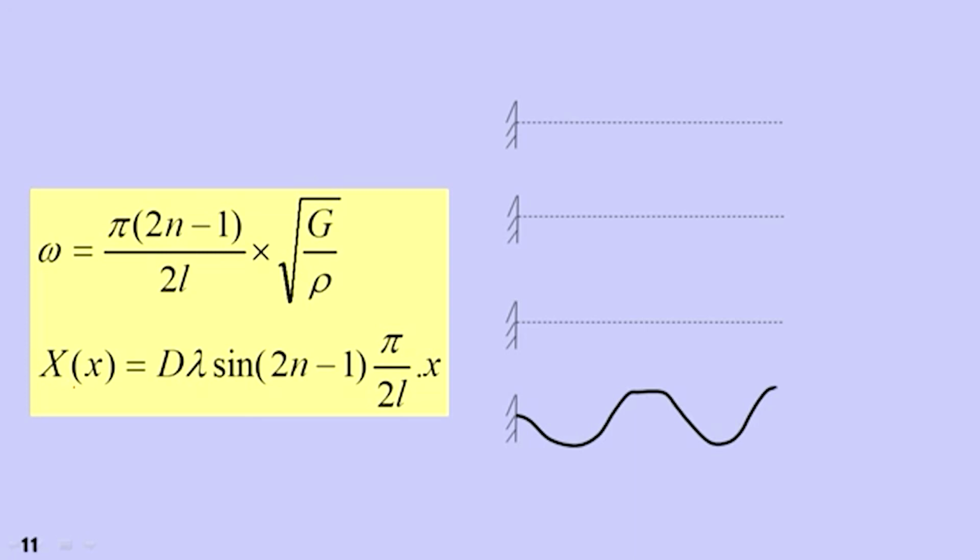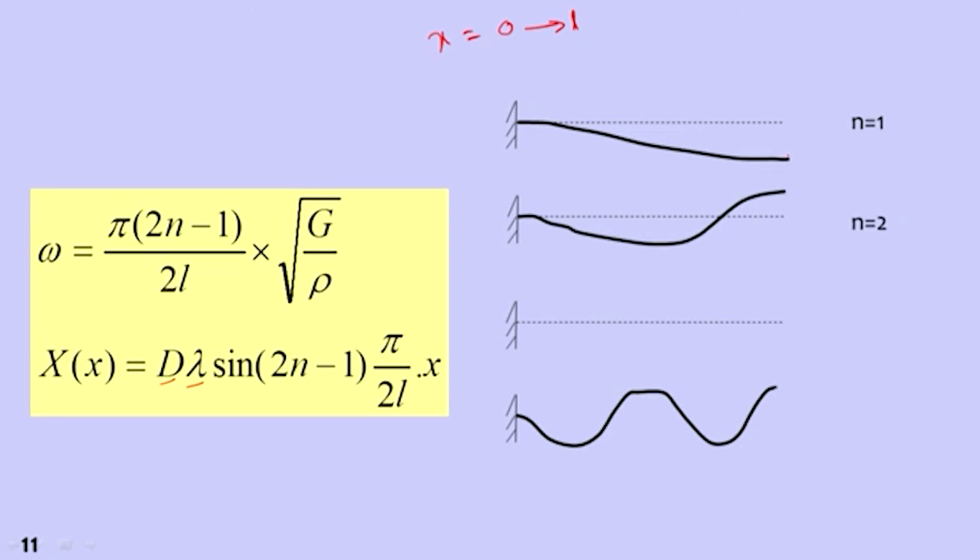So X of x, finally, is d multiplied by lambda multiplied by sine of (2n minus 1) into pi by 2L into x. If we substitute x values at different points ranging from 0 to L, we can draw the mode shapes. As you can see, if n is equal to 1, we get this, which is the first mode shape. If n is equal to 2, this is the second mode shape. If n is equal to 3, this is the third mode shape, and n is equal to 4, this is the fourth mode shape.